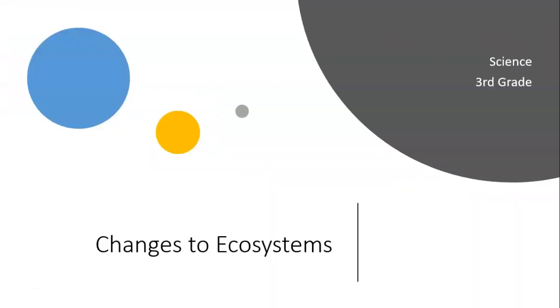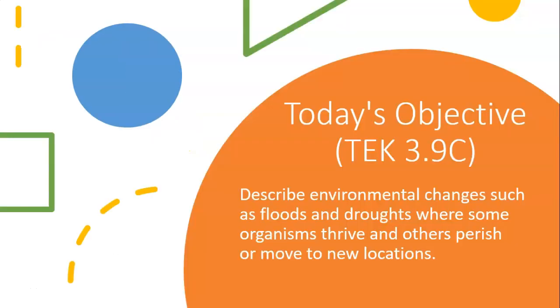For science today, we're going to be looking at changes to ecosystems. Today's objective is TEAC 3.9c. Describe environmental changes such as floods and droughts where some organisms thrive and others perish or move to new locations.